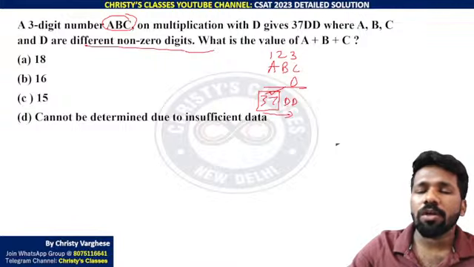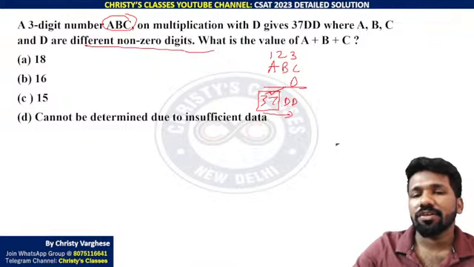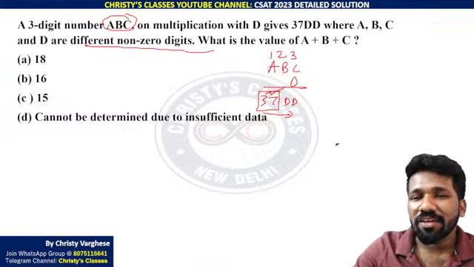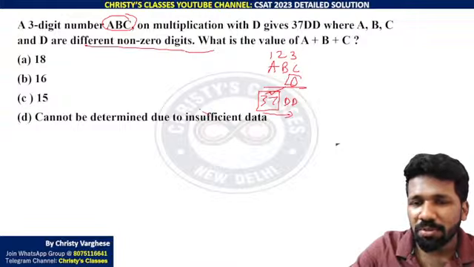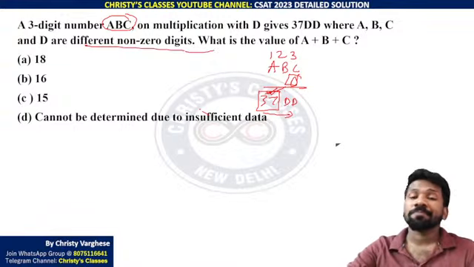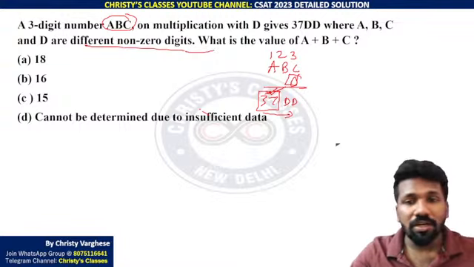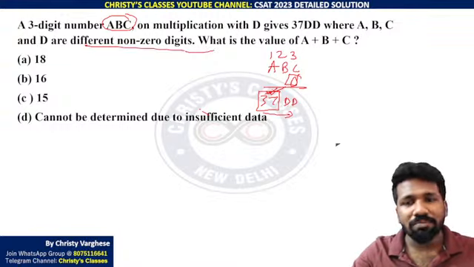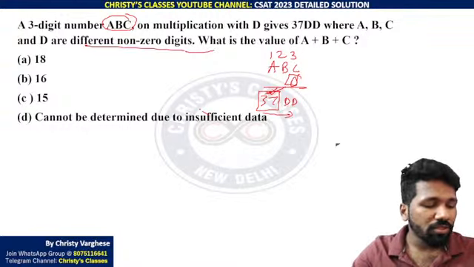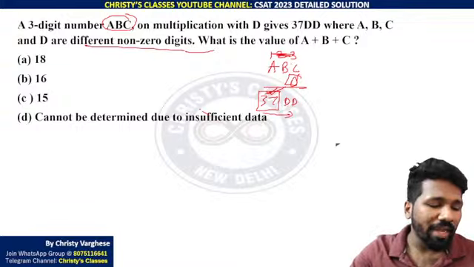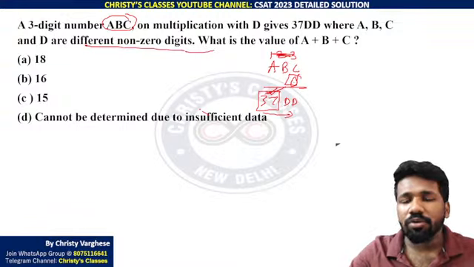1, 2, 3 into what is in the 3700 range? 1, 2, 3 into 10 is 1, 2, 3, 0. But D should be a digit, so it cannot be 10, it should be below 10. That means it can never reach 3700 something. Why? Because 1, 2, 3 into 10 itself is 1200 something only. So you have to increase this 1, 2, 3 to a higher number. By trial and error you can do that.